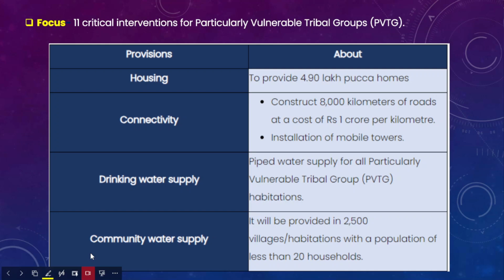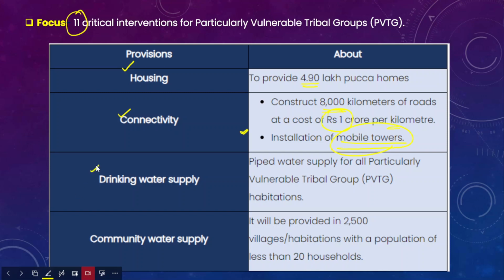This program will focus on 11 critical interventions, which we have already discussed. Firstly, providing basic housing. The scheme says it will provide 4.90 lakh pakka homes. Then we need to talk about the connectivity aspect. It will build 8,000 kilometers of pakka roads at 1 crore per kilometer, and install mobile towers for greater connectivity and to reduce physical isolation from mainstream society.